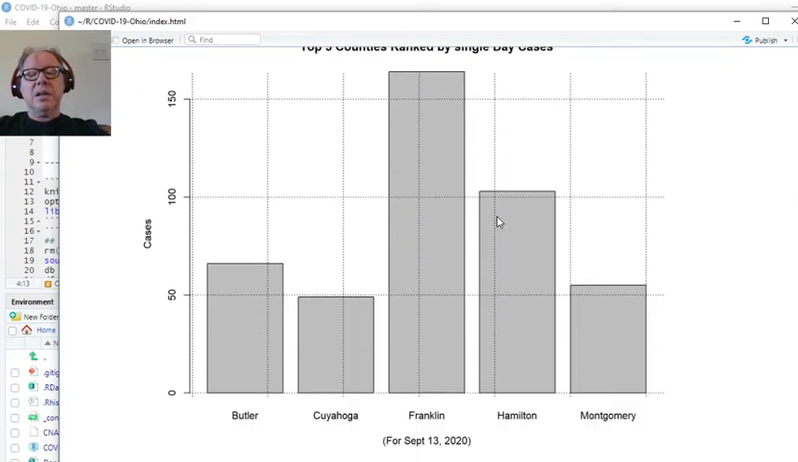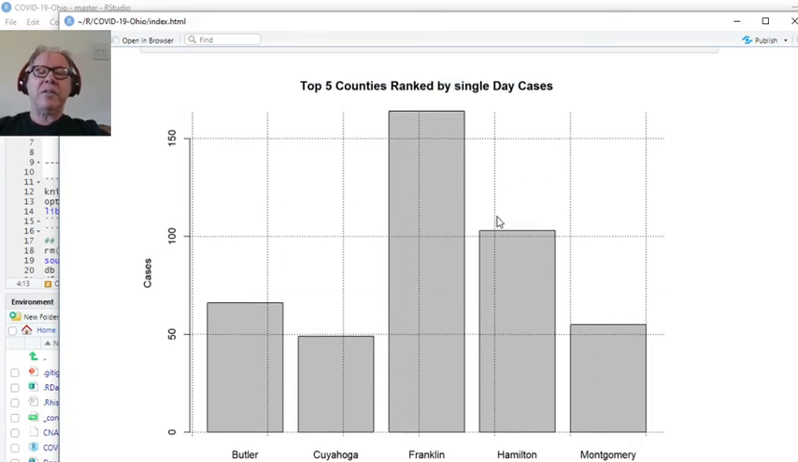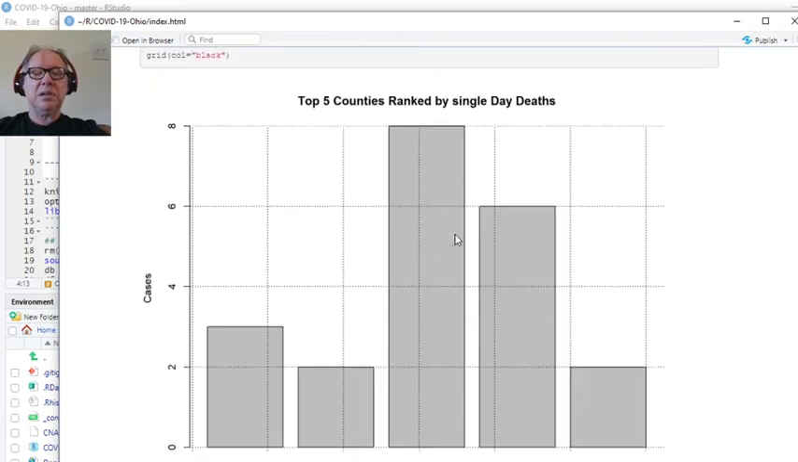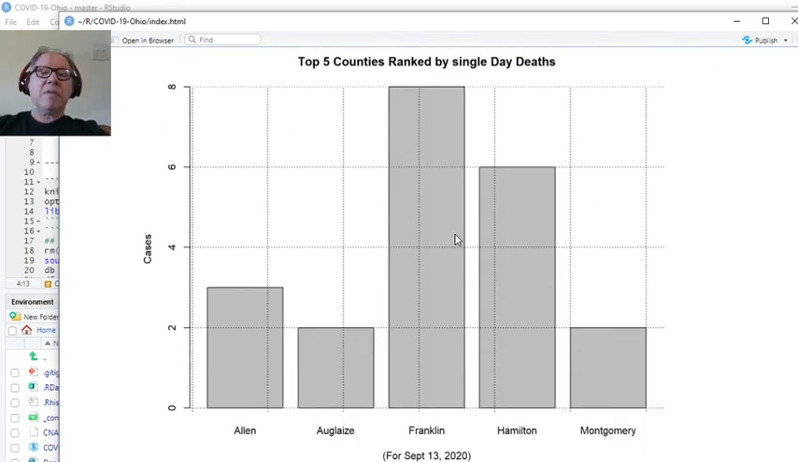Now this is kind of interesting. These are the top 5 counties, the 5 counties that had the most cases during the last 7 days. No surprise, Franklin has the highest number of cases. Franklin has now taken the lead back in deaths, with 8 deaths, followed by Hamilton, Allen, and Montgomery counties.